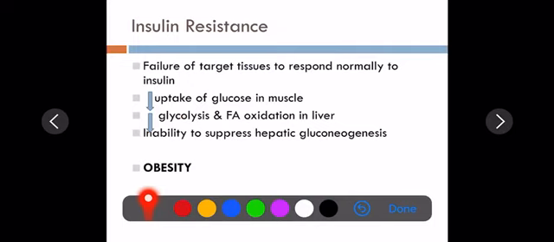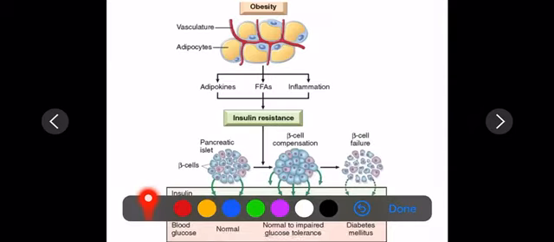Mainly it is obesity, depending upon the type of obesity, whether it is central or peripheral. Central obesity is more dangerous for diabetes. Central obesity is seen around the tummy area. That is mainly due to adipose tissue collection around the major organs. So this picture will describe the obesity.